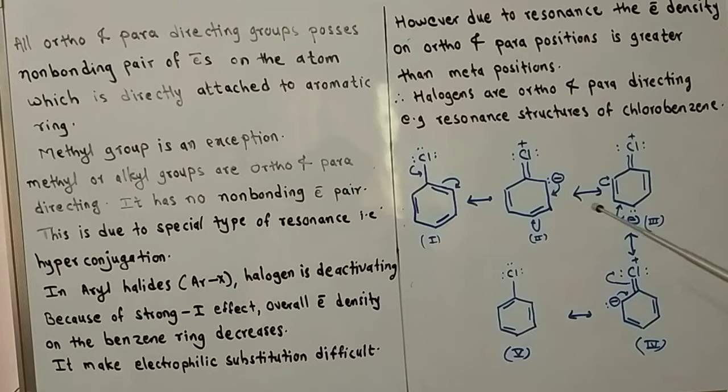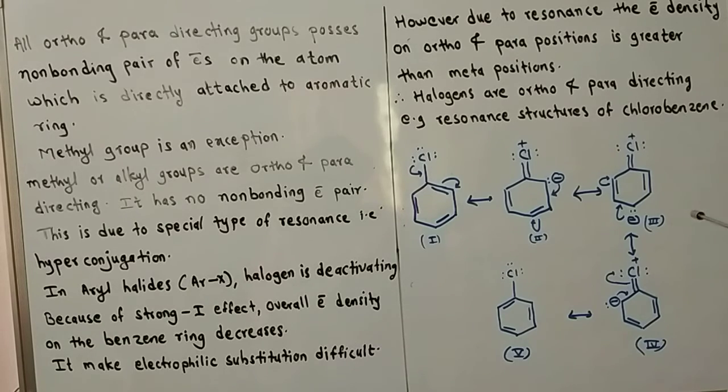Then, to write the third structure, by shifting pi electrons, we show with an arrow that the pair of electrons at the ortho position is shifted to the adjacent bond, and the adjacent pi bond is shifted to the para carbon.